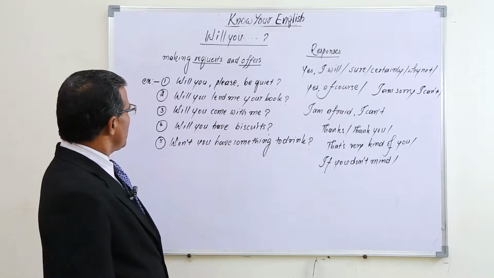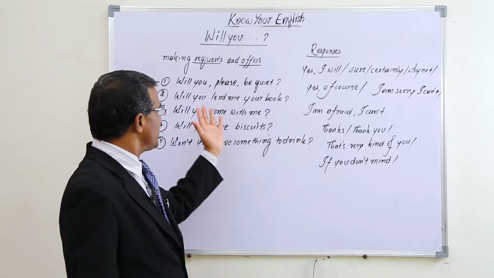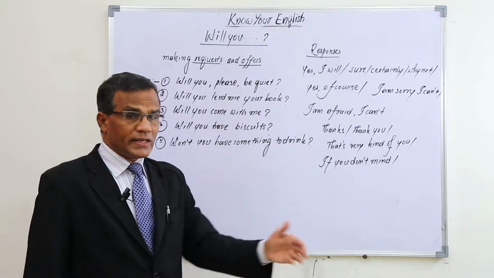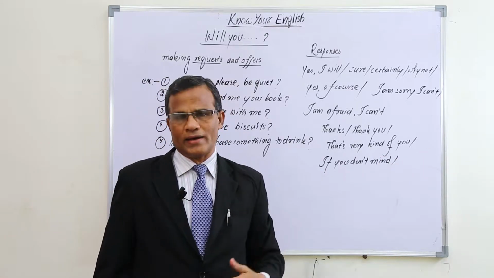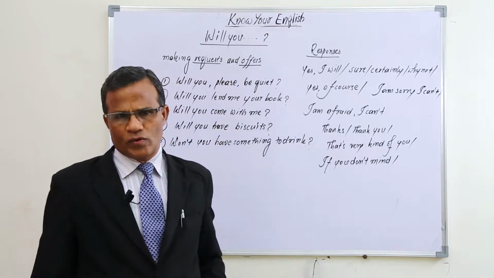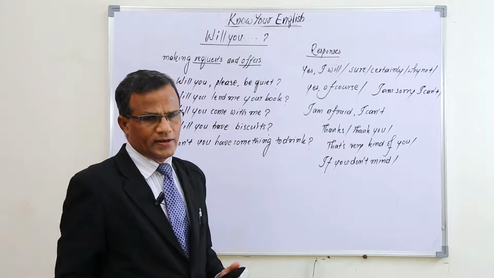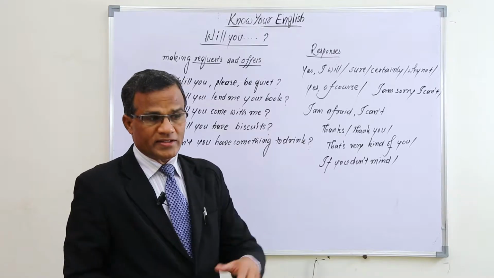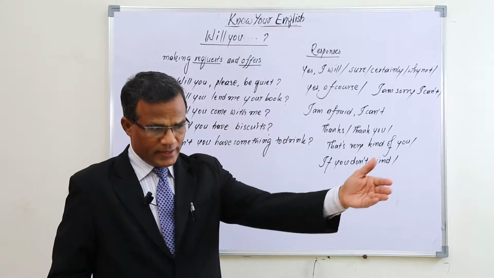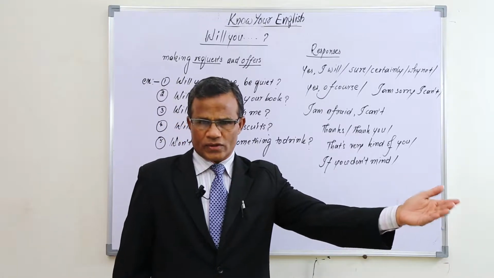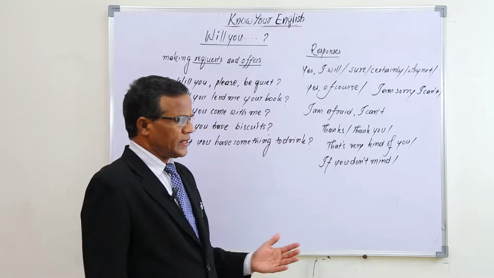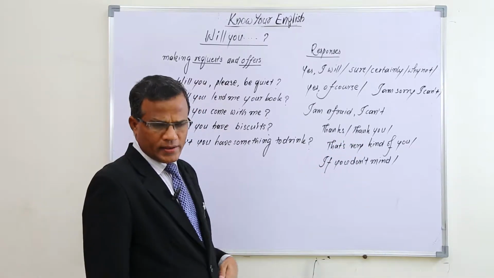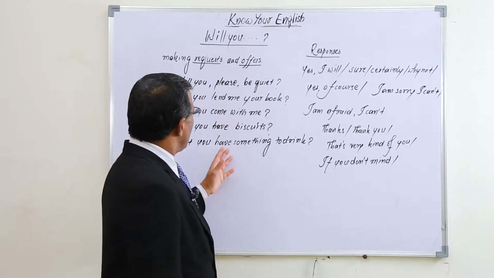And if he is ready to lend his book, then for will you lend me your book, he can say, why not? Here it is. Here you are. There you are. Like that we can say and hand over. When you hand over anything to another person, we use here it is, here you are. If it is a bit away, here they are. We can use here it is, here you are, here they are.